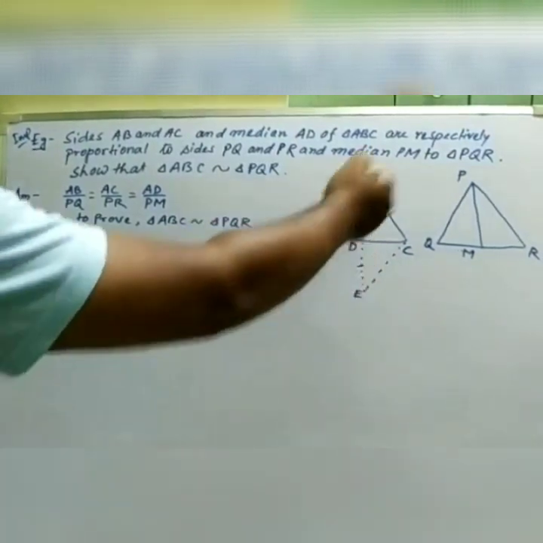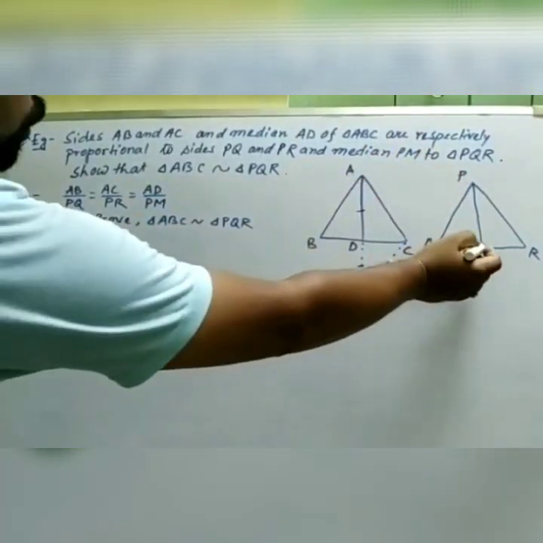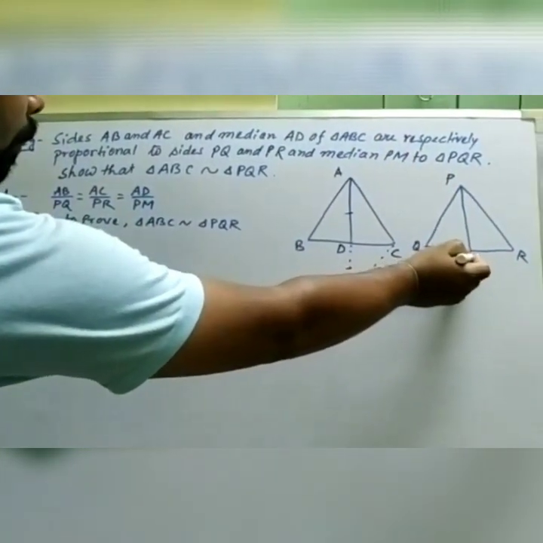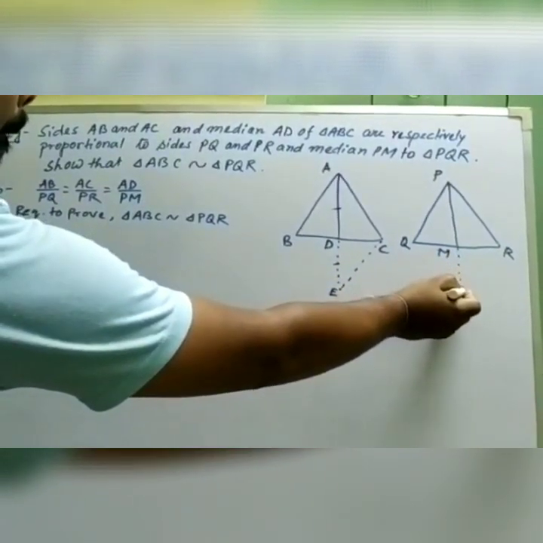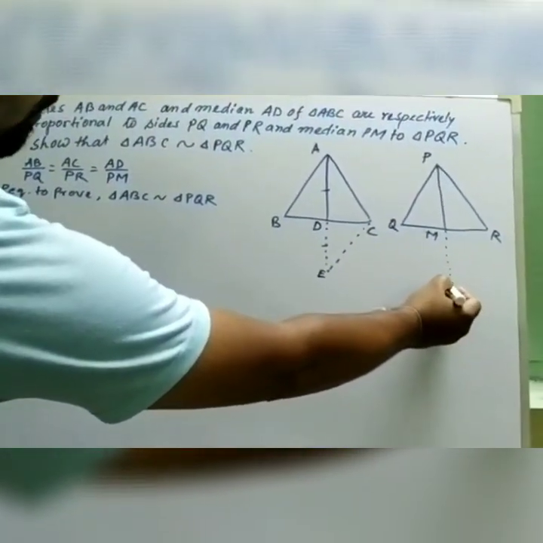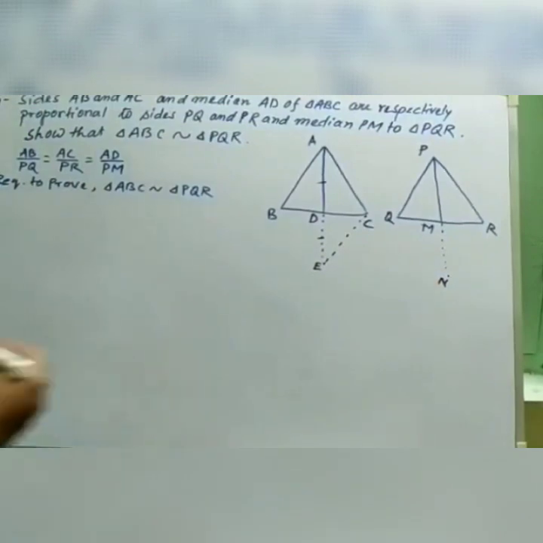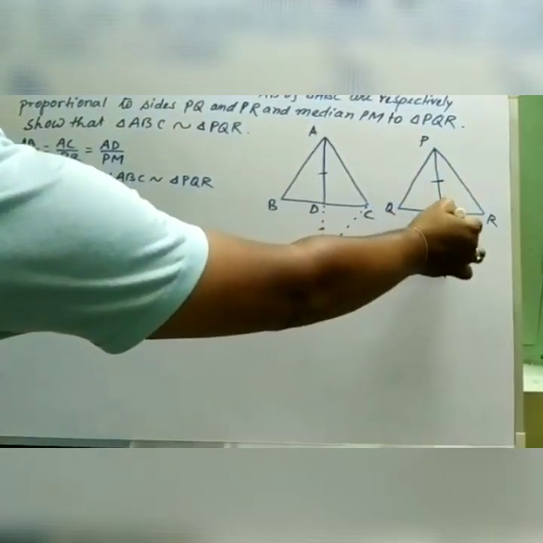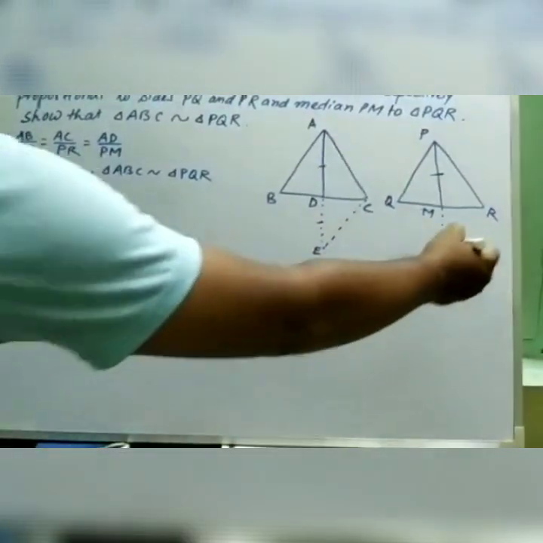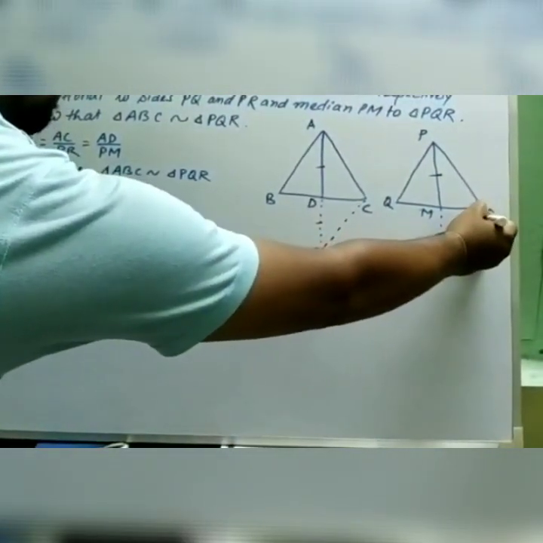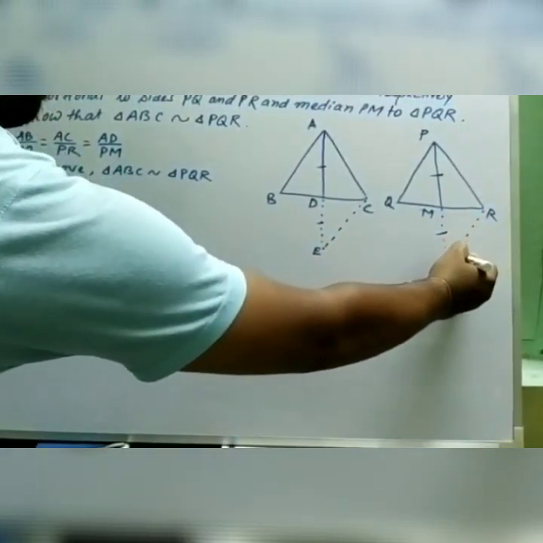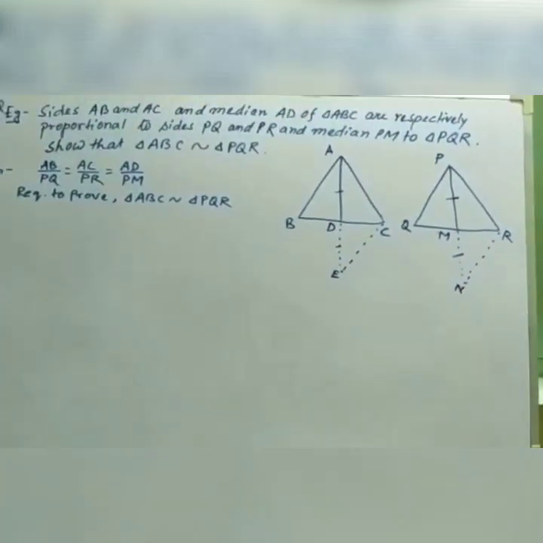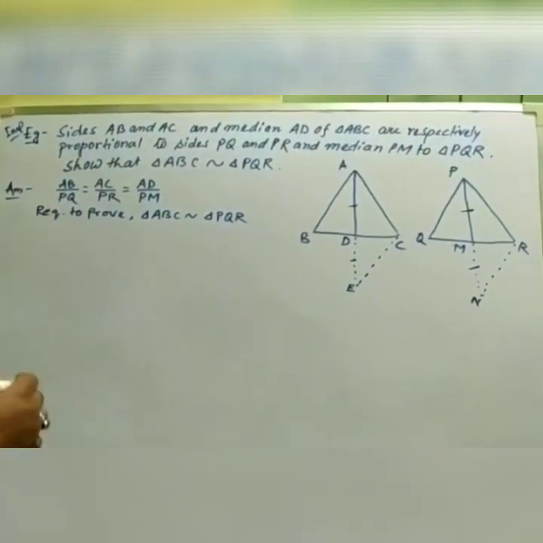Similarly, in the next triangle we are producing PM to N such that PM equals MN, and joining NR. Okay, so that construction we have done, so we need to write it here.